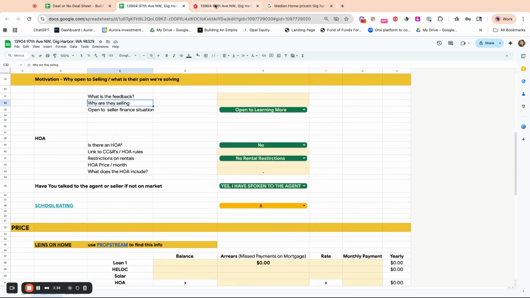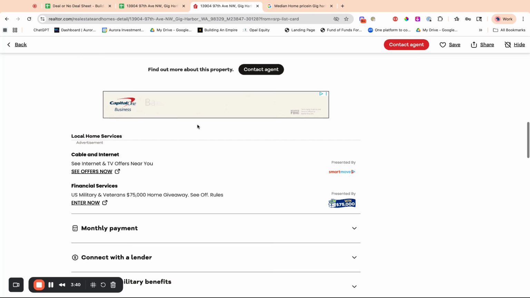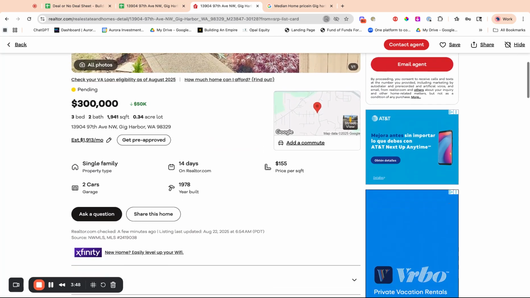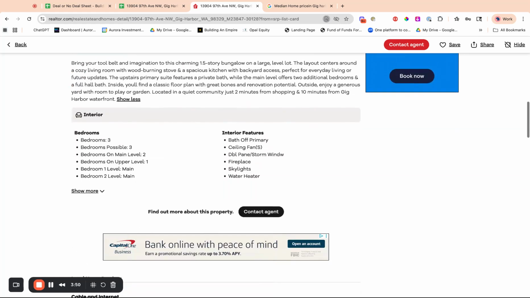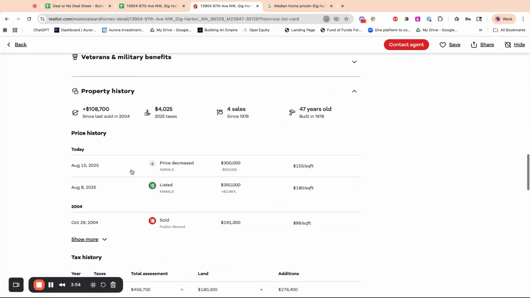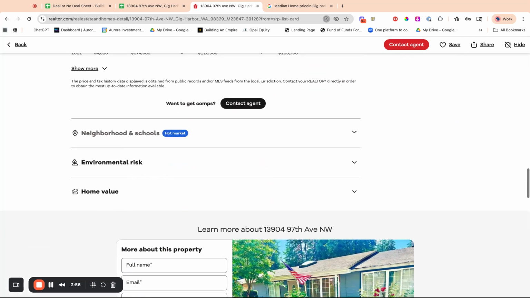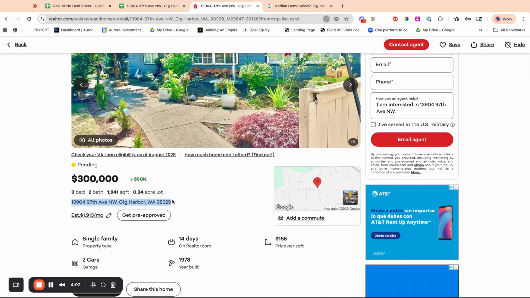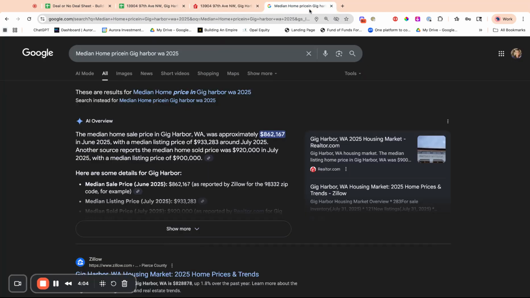Is there an HOA? This is something we can usually find in the listing. I like to do Control F and HOA. I shouldn't have used this one. I like Redfin because they have it right up top. Looks like there's nothing with HOA on this. I don't really like Realtor.com, I don't know why I picked it. Let's go to Redfin.